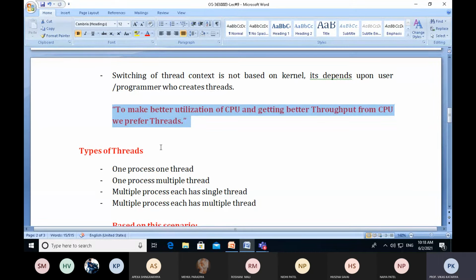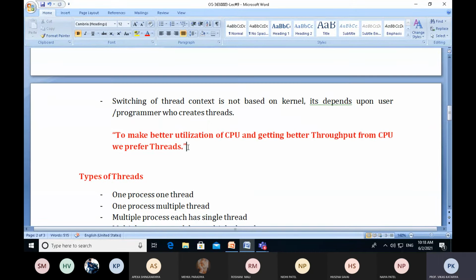Now these two lines tell us why we need to design threads. We want better utilization of the CPU, and we want better throughput from the CPU. We have already discussed throughput: if more than one process executes in a single unit of time, it is called throughput. So we want to get better throughput from the CPU.